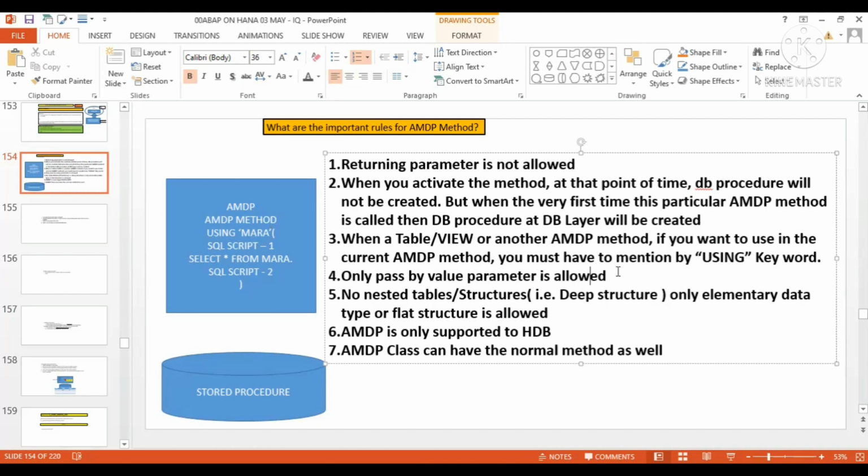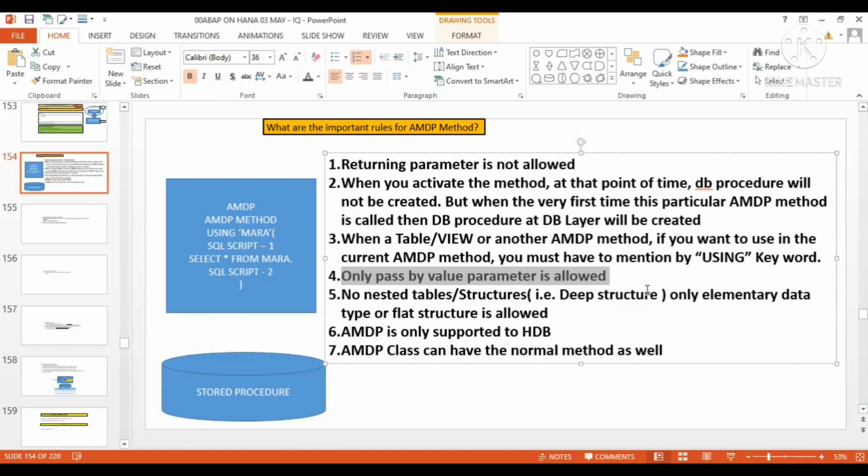This question I want to have the answer to. Why only pass by value parameter is allowed? Who would like to give this answer? If you do not specify pass by value, this method will work as a normal method. It won't allow other parameters like pass by reference.